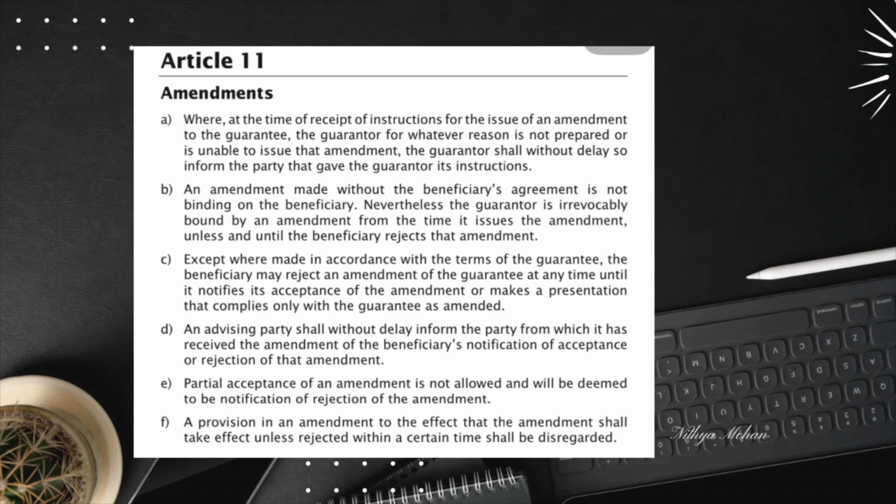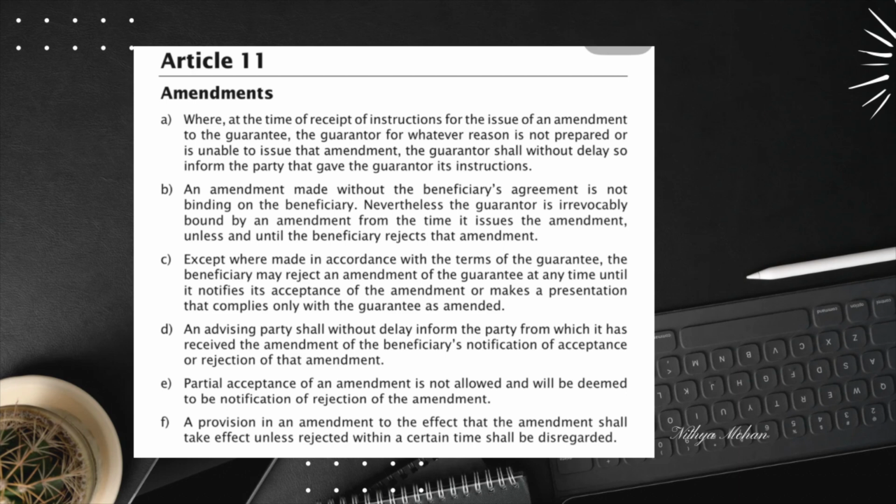In other words, there is no legal requirement under the terms of the guarantee for the applicant or instructing party to agree to the amendment. In theory, it would be possible for the guarantor and the beneficiary to agree between themselves an amendment without seeking agreement of the applicant or instructing party. However, such a procedure might expose the guarantor to a claim by the applicant or instructing party under the terms of the application or facility agreement. In practice, most amendments will be agreed by the applicant or instructing party before the amendment is issued by the guarantor.